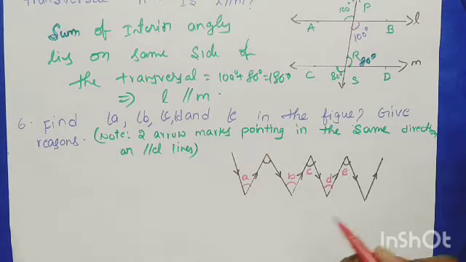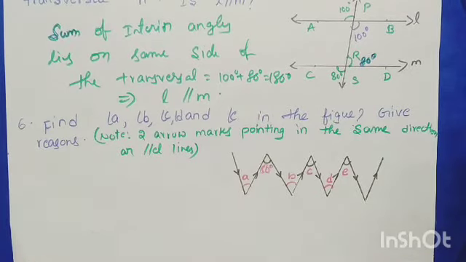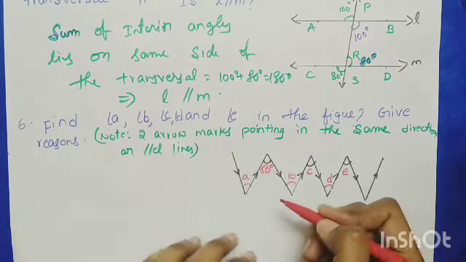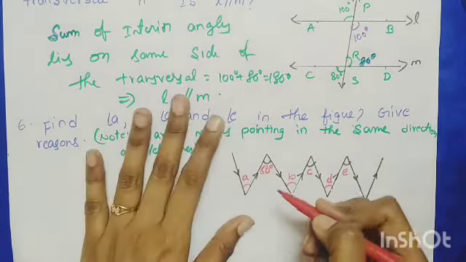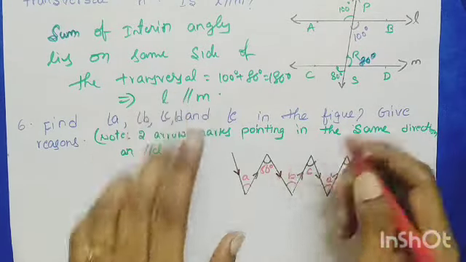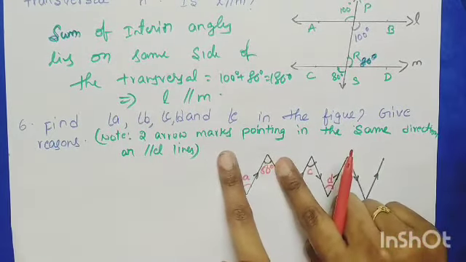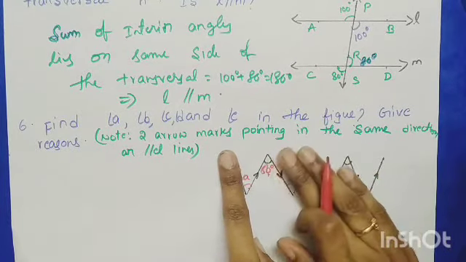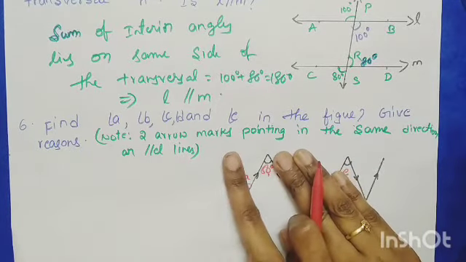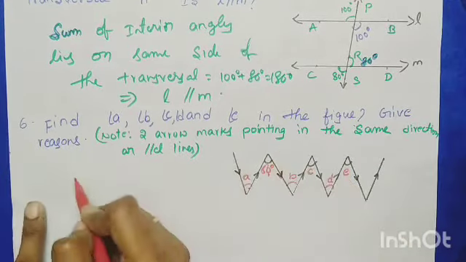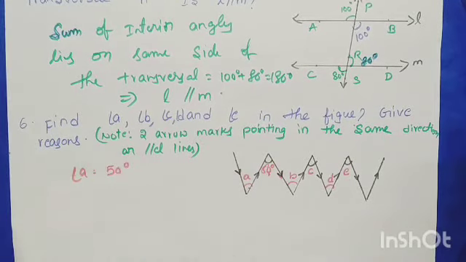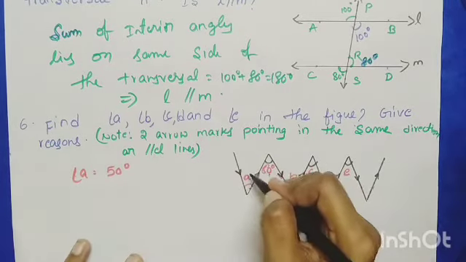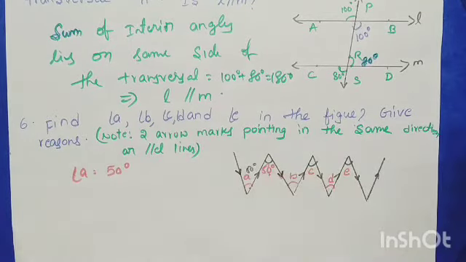First of all, we are having 50, right? So I am starting with this. Arrows pointing in the same direction are parallel, they are telling. So these two are parallel. And if these two are parallel, angle A and the angle 50 are alternate interior angles, right? So angle A equals 50. How easily you got the answer? Angle A, how much you got, children? 50. Okay, move on to the next.